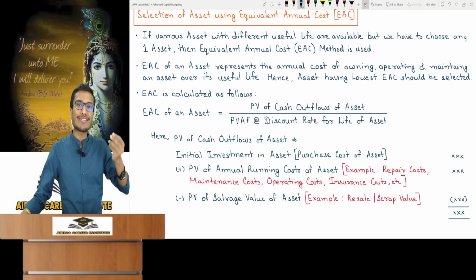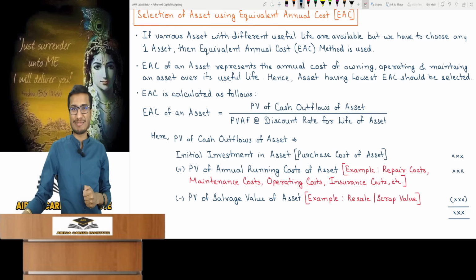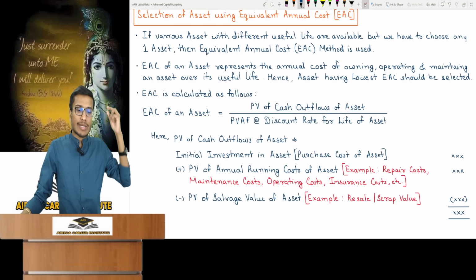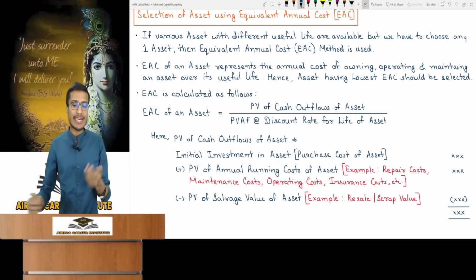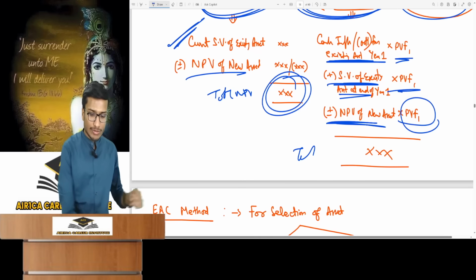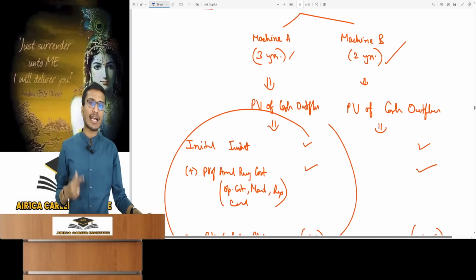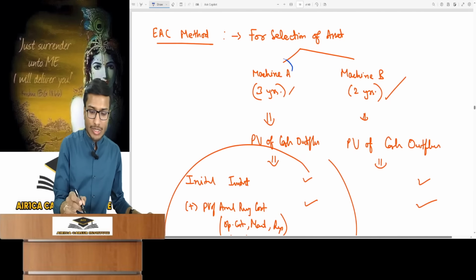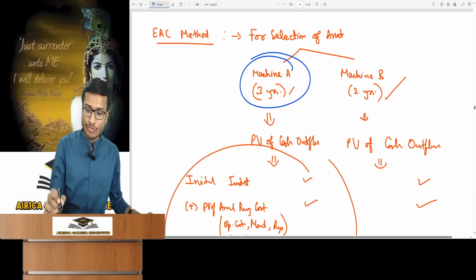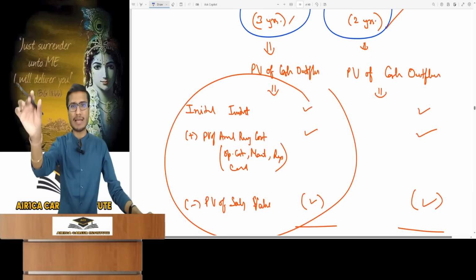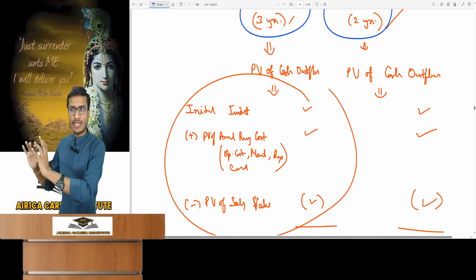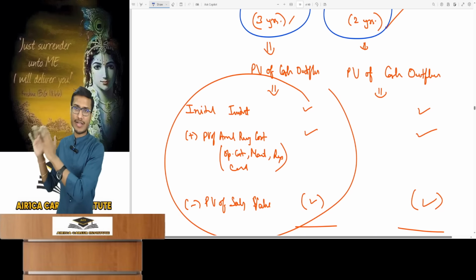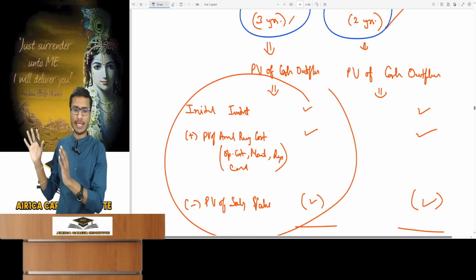The one with the longer useful life also has a higher investment cost. Now the question is, how should we decide? If we need to make a decision now, in such cases the equivalent annual cost method is used. Now you need to understand what equivalent annual cost is. Let's consider the example I shared. Machine A has a 3-year life and machine B has a 2-year life. Both are available in the market. These machines will ultimately provide identical inflows, since sales and production metrics will be constant, integral to my business.